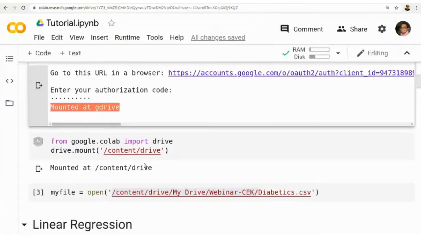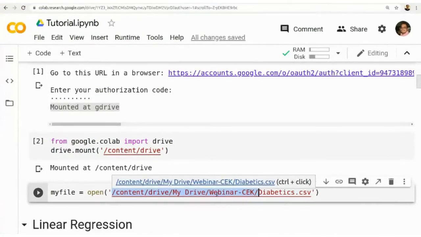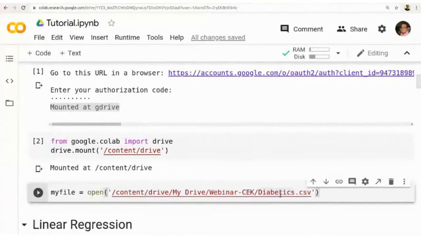So I am using the path like this: /content/drive/my drive. This is the location of my drive. Inside my drive, I have a folder webinar minus csk, and inside it the corresponding CSV file is there. This is how we are mounting the Google Drive into our program.